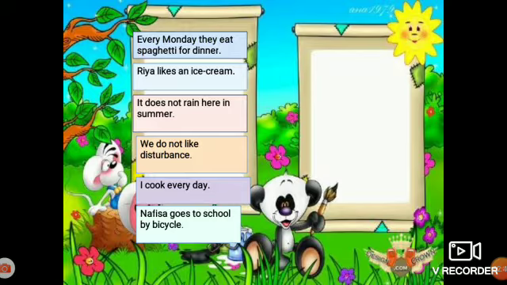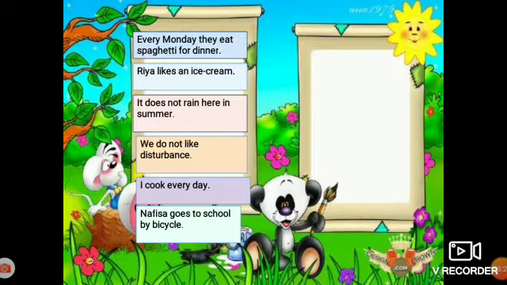Yes, very good. There are verbs in each of the examples. Which is the verb in the first sentence? Very good. It is eat. Which is the verb in the second sentence? Very good. It is like. You know very well about the verbs. And which is the verb in the third sentence? Rain. Very good. And do we have any other verb in the third sentence? Yes, it is does. Does is an auxiliary verb.